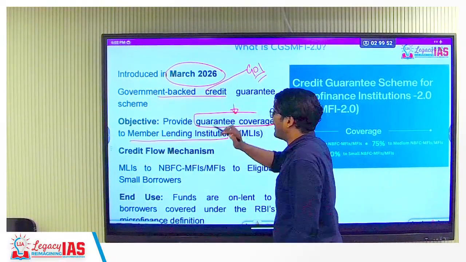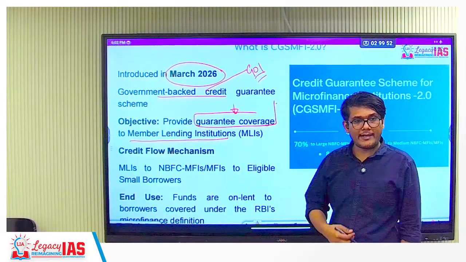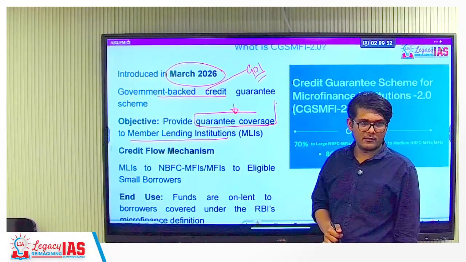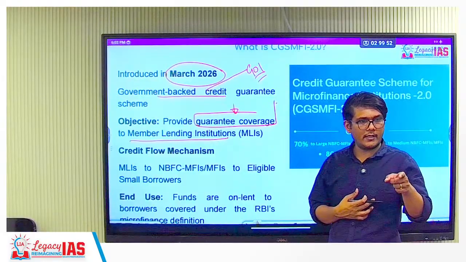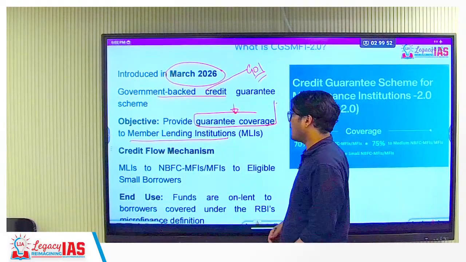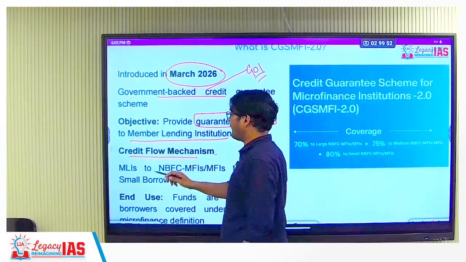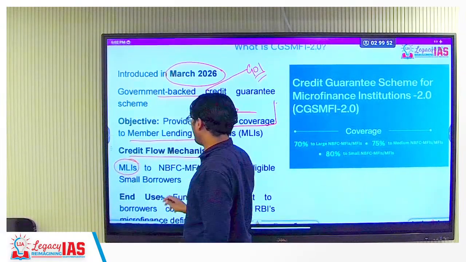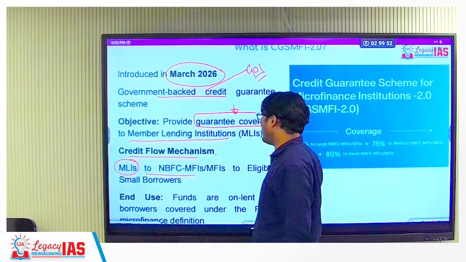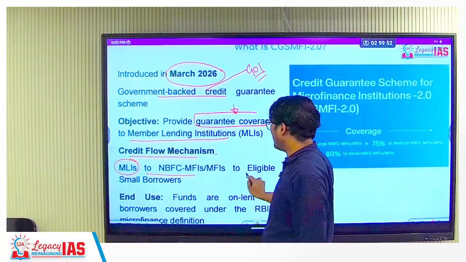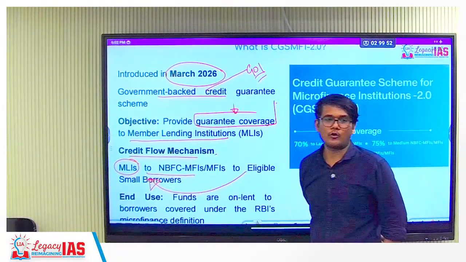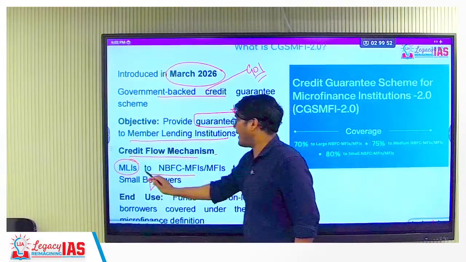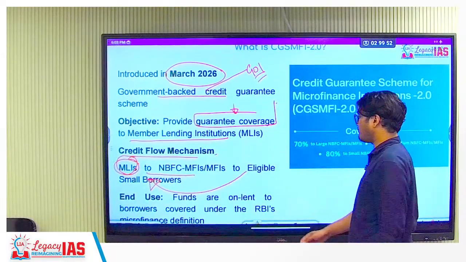They do not give the loan directly. They provide the guarantee coverage, like when you take a loan, you become a guarantor. Any doubts? No. Okay. Credit flow mechanism, as I have said, the lending institutions will give it to the NBFCs and the NBFC will then give it to the eligible borrowers. That is why this acts as a refinancing agency.